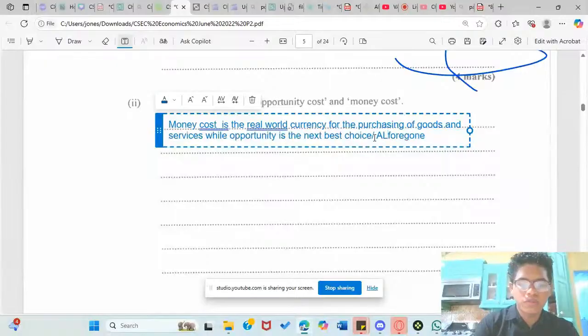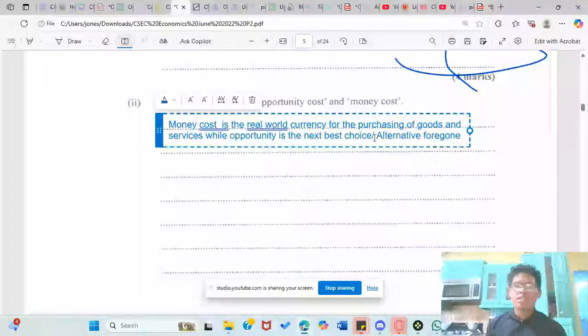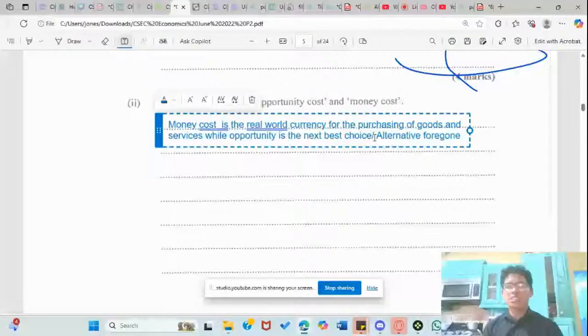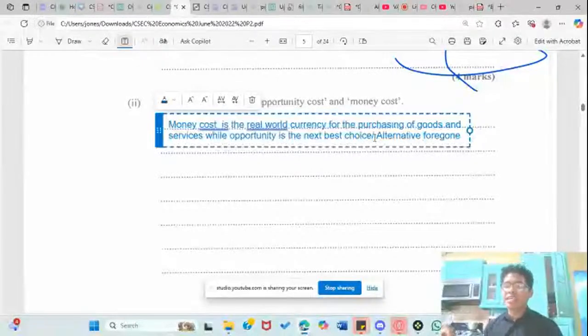So you could utilize both of these terms when you answer this question. Alternative forgone. What do I mean by that? I simply mean that if you choose between, I like to use the terms bread and cheese, and you choose bread, the opportunity cost would be cheese because you have given up the cheese. If you're giving up bread for cheese, the opportunity cost would be the bread, because something is given up for something else.